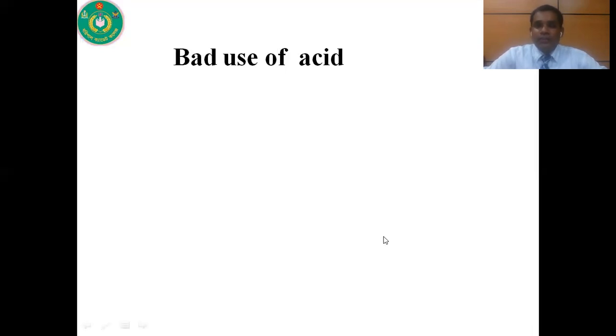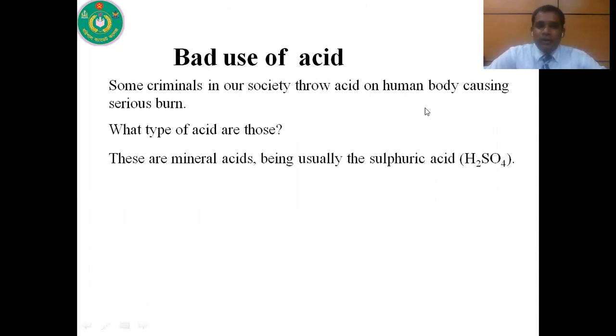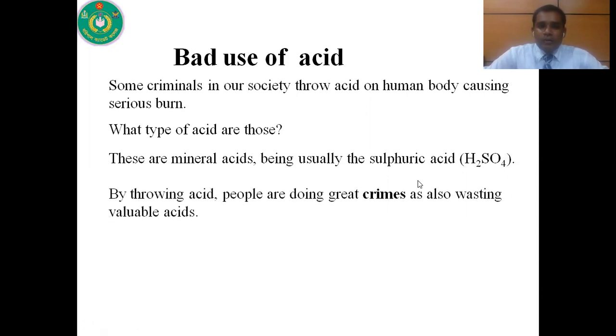There are some bad uses of acid. Some criminals in our society throw acid on the human body, which causes serious burns. Do you know what type of acid those are? These are mineral acids. And basically this acid is sulfuric acid. By throwing acid, people are committing great crimes, as well as wasting valuable acids.